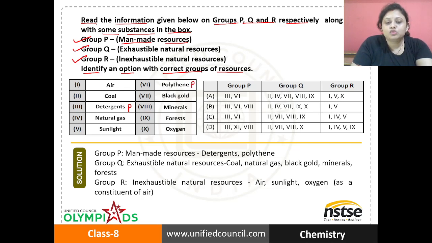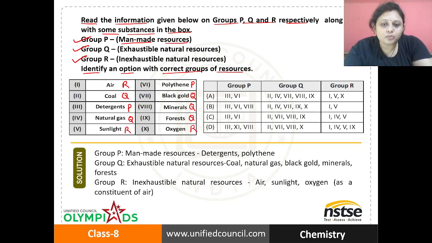Coming to group Q, adjustable natural resources: coal, natural gas, black gold, you know black gold, that is petroleum, then minerals and forest. These are included in adjustable natural resources. Then the next one, group R, the inadjustable natural resources. This includes air, sunlight and oxygen.